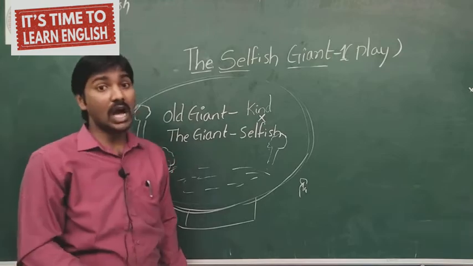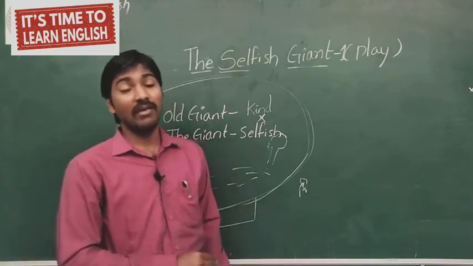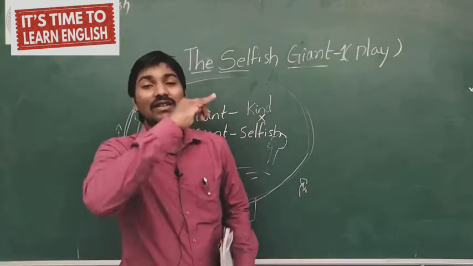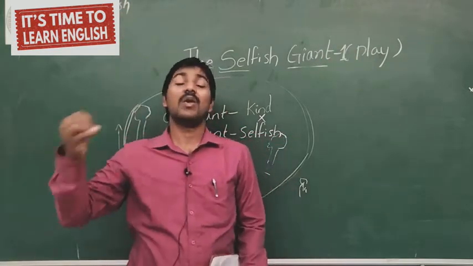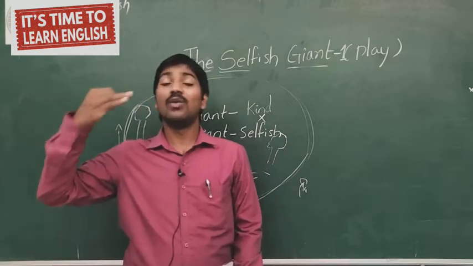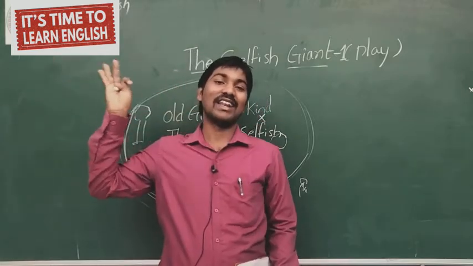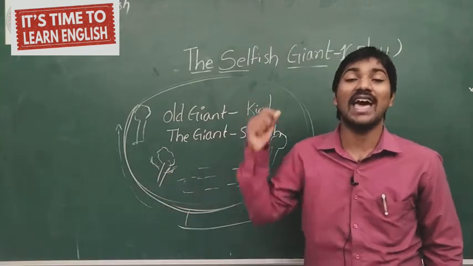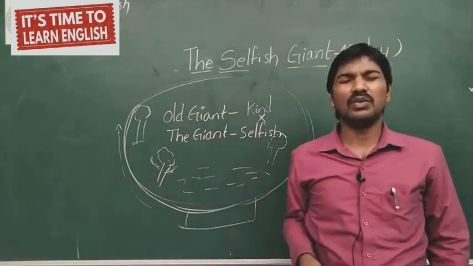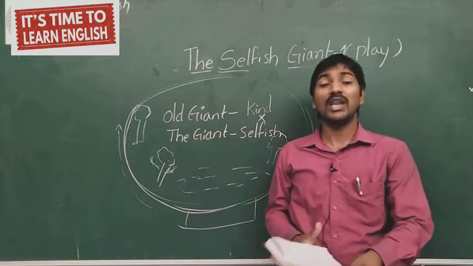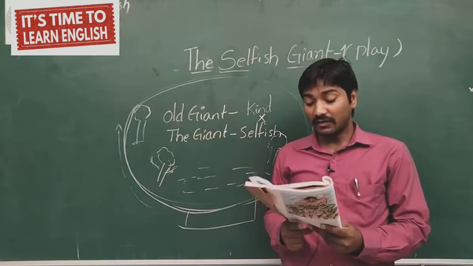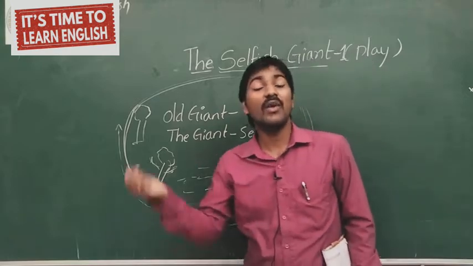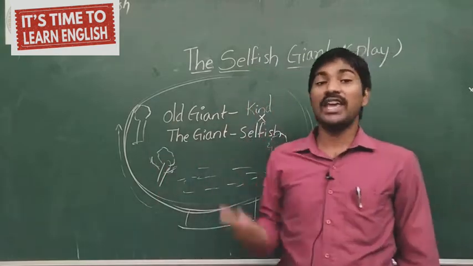And along with snow and frost, the north wind came, the hail came. All were in the garden itself. So there was no spring season. There was no summer season. There was no rainy season. So the garden of the giant only has winter season. So the giant was very, very bothered, and autumn was saying that he is very selfish. Why? Because he is not allowing anybody into the garden. So why should we come?